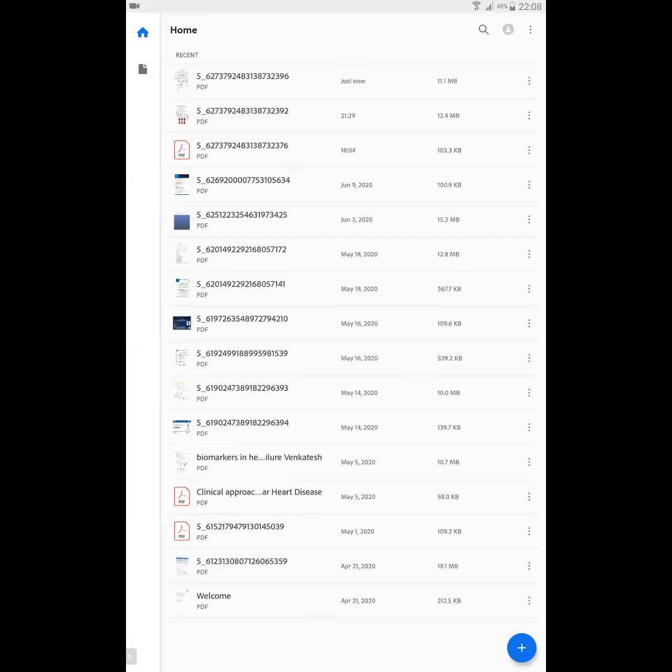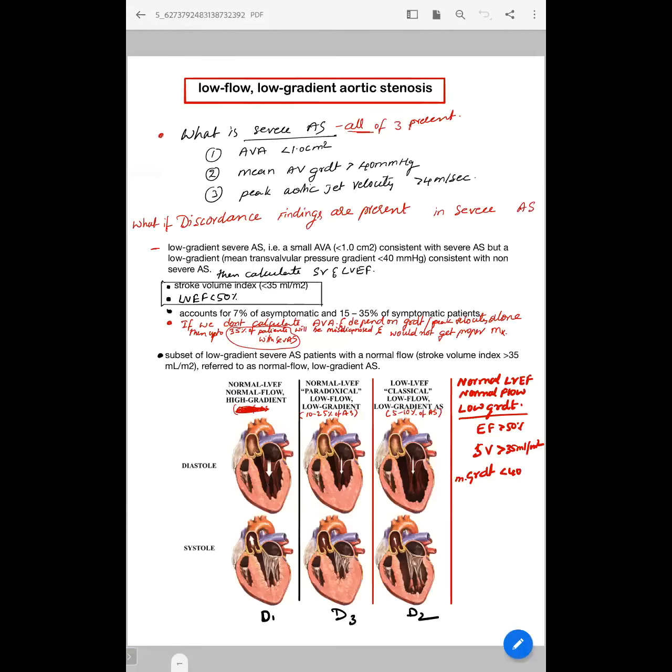The next topic is low flow, low gradient AS. We'll discuss this very briefly, like what we can write in the exam. So what is severe AS? Severe AS is when all these three parameters are present, there is no ambiguity, and you can definitely say it is severe AS. That is, aortic valve area is less than 1 centimeter square, mean gradient is more than 40, and peak jet velocity is more than 4 meters per second.